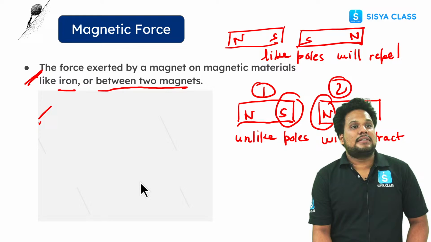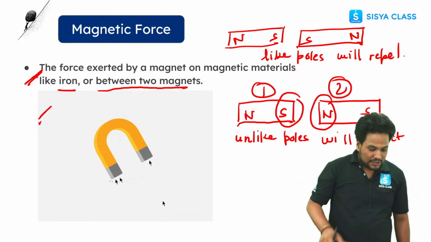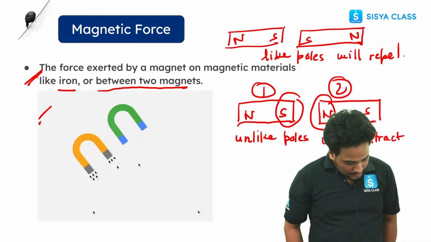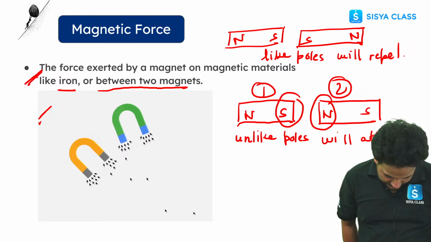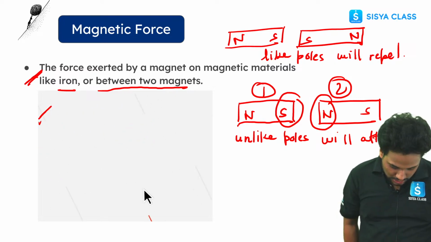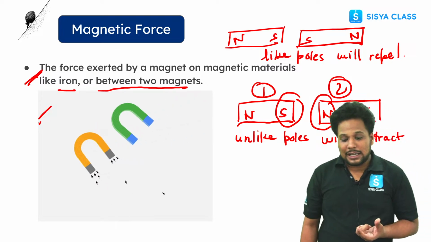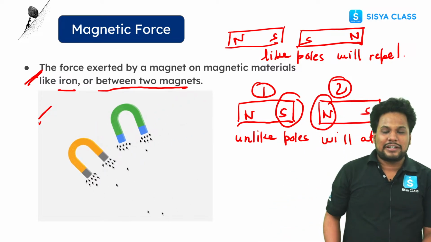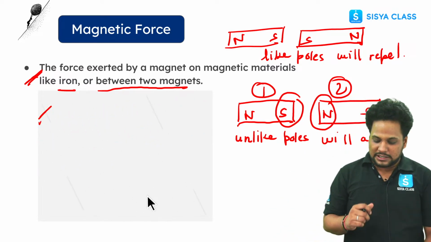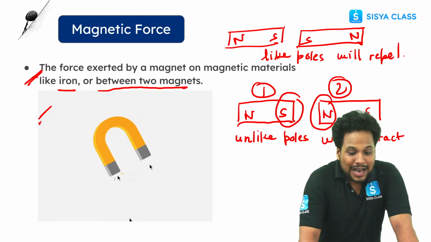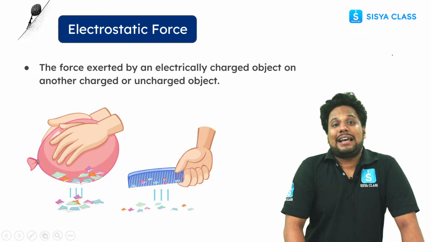This is clear, guys. Any doubt? Do you have any doubts? If you have any doubt, you can ask me. No doubts? So like poles will repel while unlike poles will attract. So this is clear. It can be attractive also and it can be repulsive also. Okay? Now moving on to the next thing, that is electrostatic force.